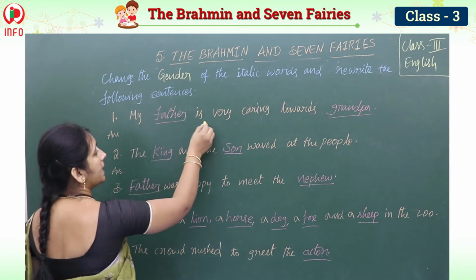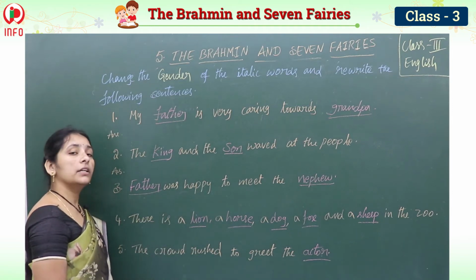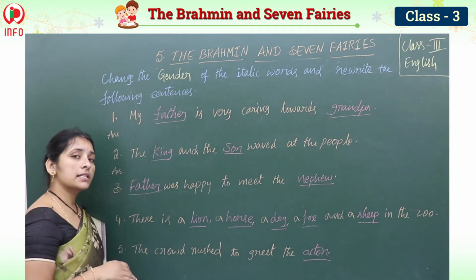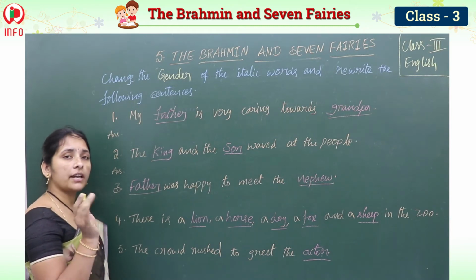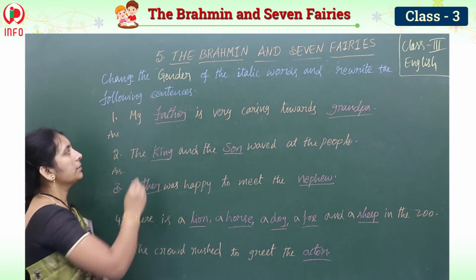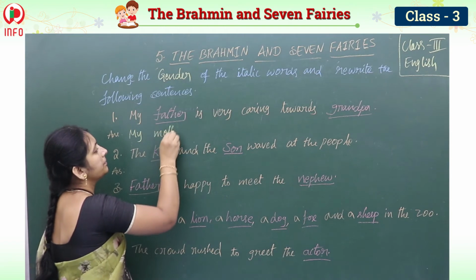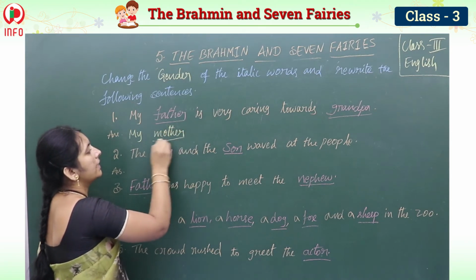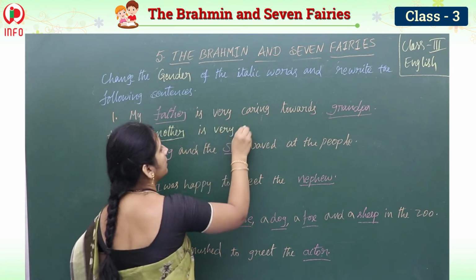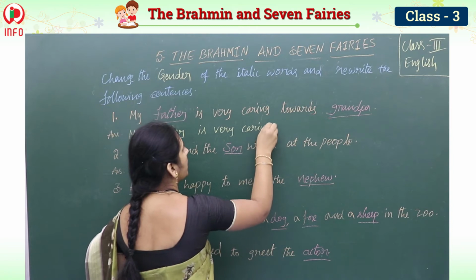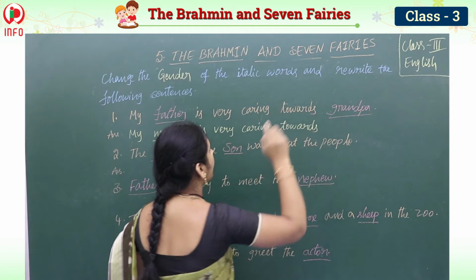My father is very caring towards grandpa. Father, you know. So father is masculine gender or feminine gender? Father, male, masculine. So then what should we write, feminine gender? Very good, mother. So the right answer, my mother. I am underlining here, my mother is very caring towards, so here grandpa.